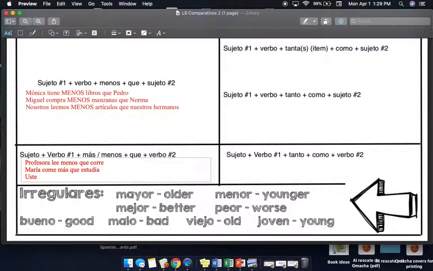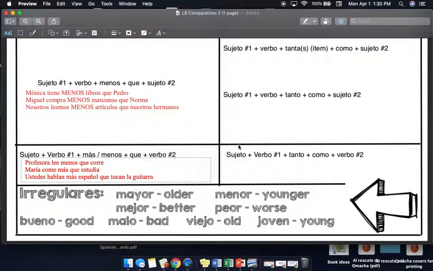Or ustedes, a group of you guys, ustedes hablan más español que tocan la guitarra. So I made a survey and I noticed that you guys all, as a group of my Spanish 201, you all speak more Spanish than you play the guitar. It's within the group, okay? I'm not comparing this group of 201s to my class of 202s or my class of whatever. It's within you guys. You speak more Spanish than playing the guitar. So again, these are your comparisons of inequality. For reference, you can always use page 281.